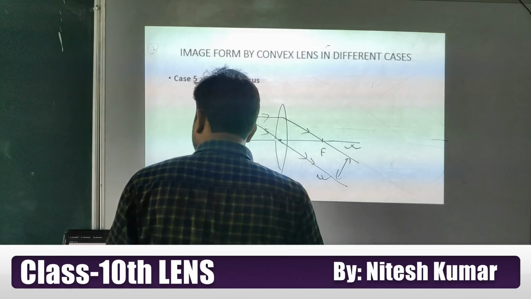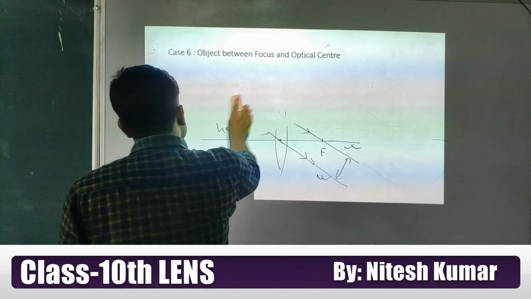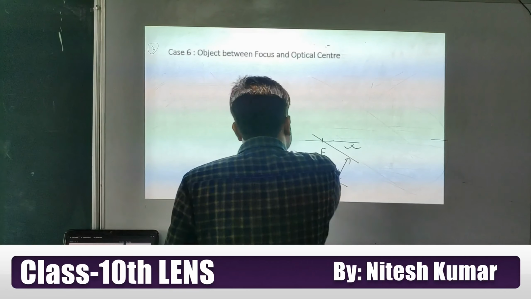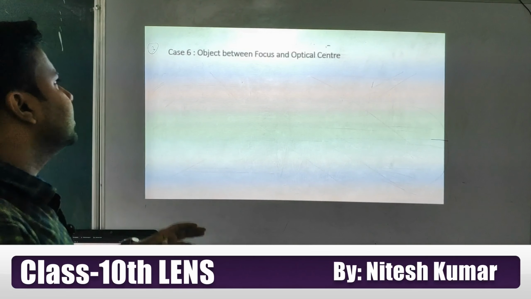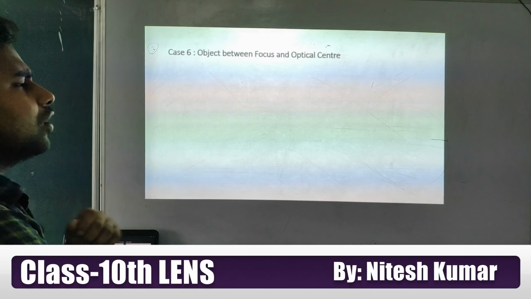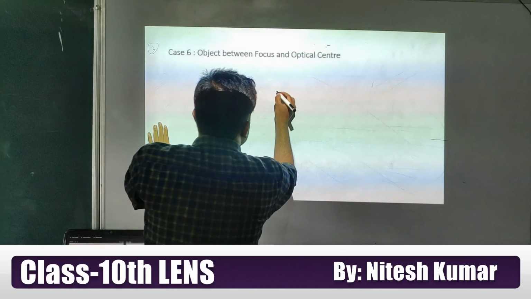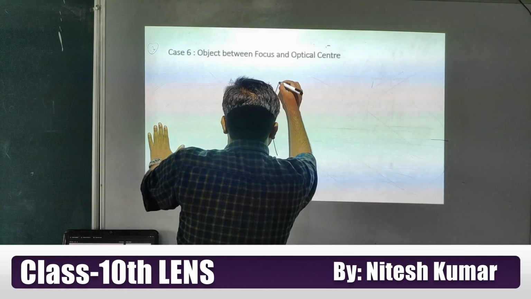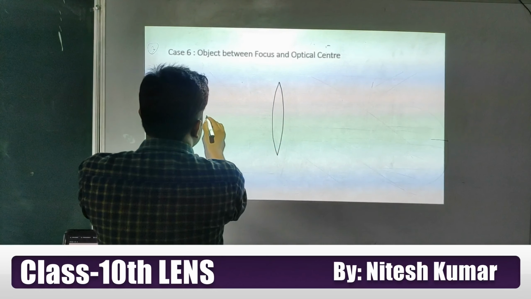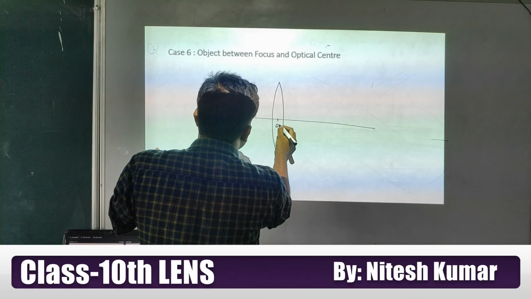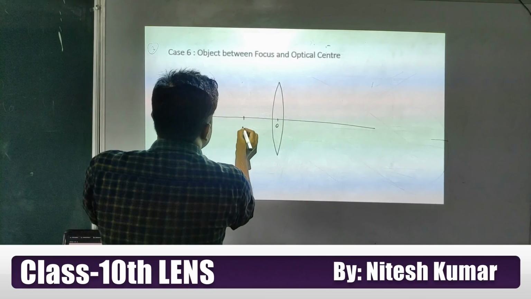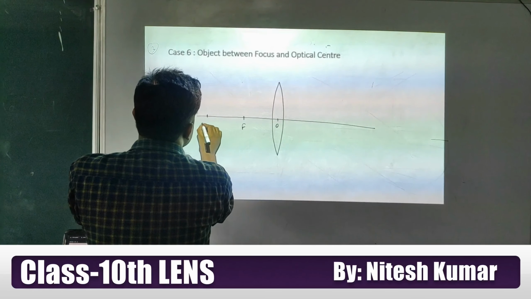Okay students, now I am going to consider case number 6. Case number 6 is what, student? Object between focus and optical center. So again I am drawing this. This is the optical center, here is F and this is 2F.